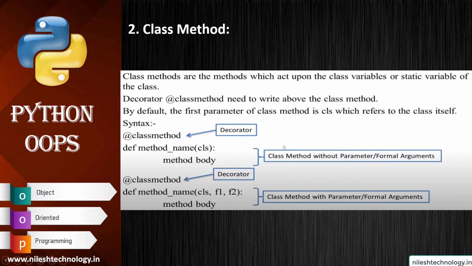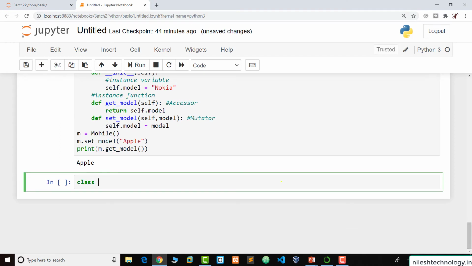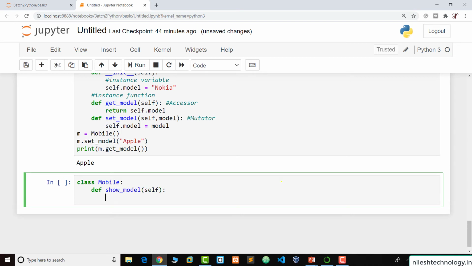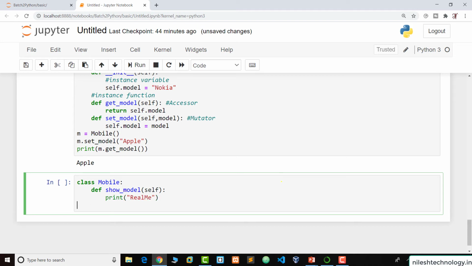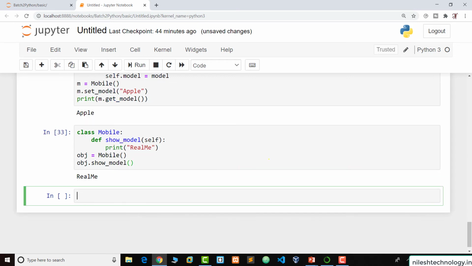Now let's see one example. Class, for example, again Mobile is my class name, and again show_model is my function name, and print, for example, Realme. So when we create the object of this Mobile class, and by using this object we call the show_model function and run, this is my output, Realme.